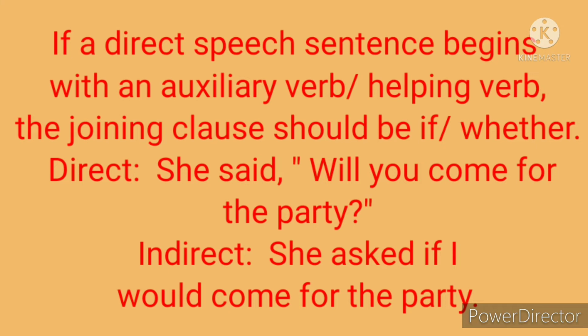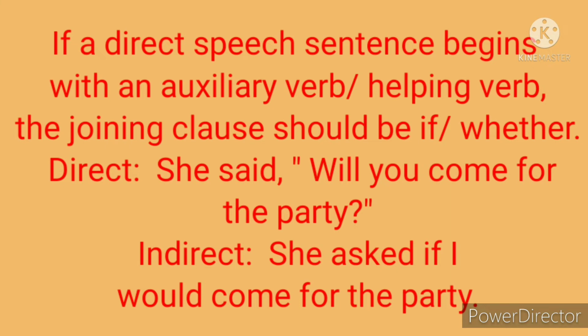And in the reporting part, whom she asked is not given. It's just given as she said. And so we may assume that she asked us. So we can change the pronoun you into I. So the indirect speech sentence is she asked if I would come for the party. You must listen one thing. Will come is the verb here.